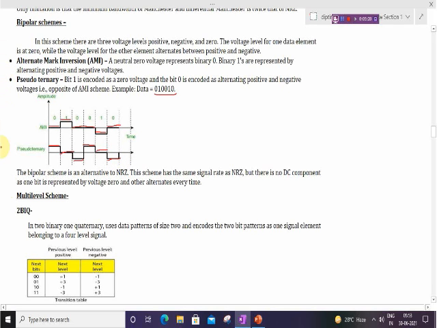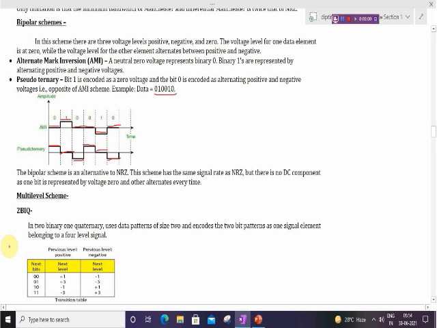So this is the bipolar scheme. In the first method, alternate mark inversion, 0 is represented as 0 and 1 is represented by alternating positive and negative values. In pseudo ternary, 0 is represented by alternating positive and negative, and 1 is represented by 0 voltage.